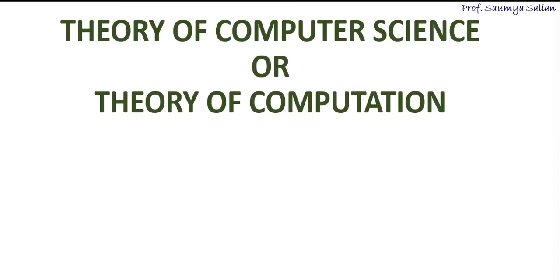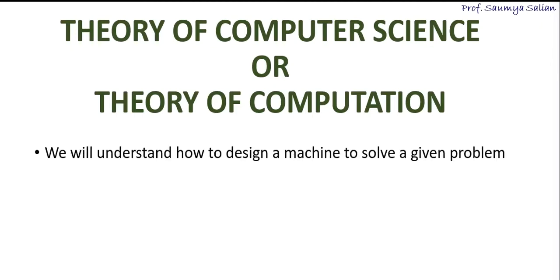Now, when we say solution or logic to solve that problem, it means data structures. In data structures, you came up with algorithms and you wrote programs. In discrete mathematics, you have steps to solve the problem. Right? In theory of computer science or theory of computation, we'll understand how to design a machine to solve a problem.